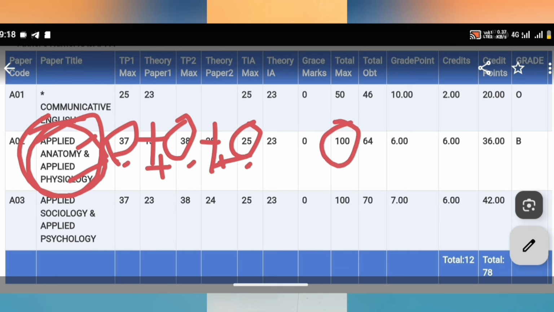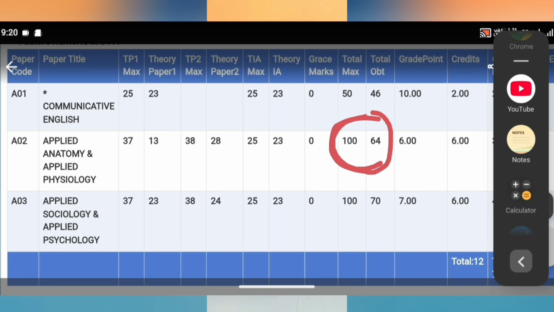Out of 100 marks, you will get how much you scored in TP1, TP2, and theory internal assessment marks. There are no practical marks given here, as this is a pure theory subject. There will be no practical exams for these subjects and no practical marks. For that reason these theory subjects have total marks of 100. Out of 100 marks, how much you have scored is given here, that is total obtained marks 64.